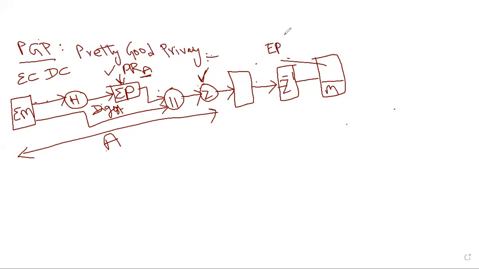This encryption algorithm uses the private key of the sender, PRA, and this private key is used for encrypting the hash code output. The hash function is represented as H, and this H receives the email message. From this email message, the hash code is generated. This hash code is encrypted using the private key of the sender. So one input is the message, and another is the private key of the sender, right?